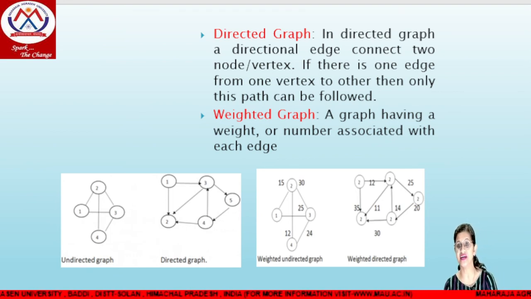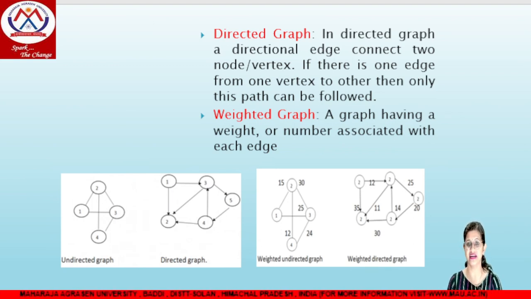Next is the weighted directed graph. Here, if there is a pair of edges between 1 to 2 and 2 to 1, then the weight will be different. If we are moving from 1 to 2, the weight is 35. Suppose when moving from 2 to 1 the weight is 10. That is not given in the diagram, you can suppose it. So this is a weighted directed graph.